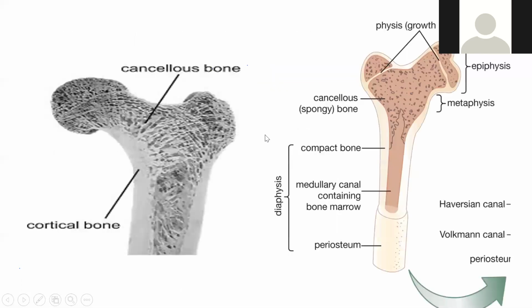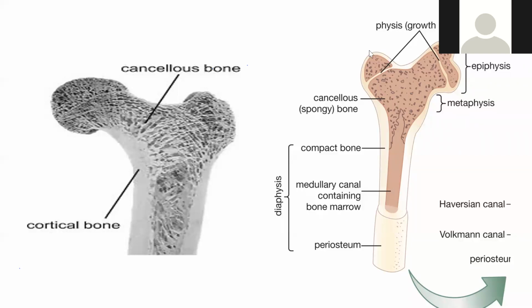Now you come to cortical and cancellous bone. Cortical bone is very strong bone, while cancellous is a very porous type of structure. If you see this structure, this is very hard bone, this is all cortical bone. These are all cancellous bone, which have more porosity. Cancellous bones are also known as spongy bone. This is compact bone. This is the medullary canal.